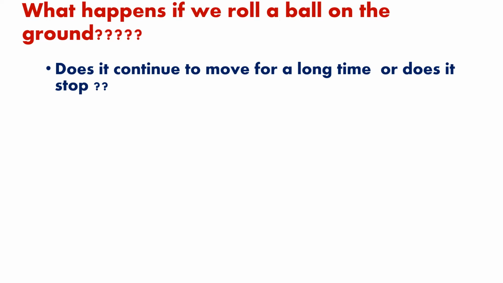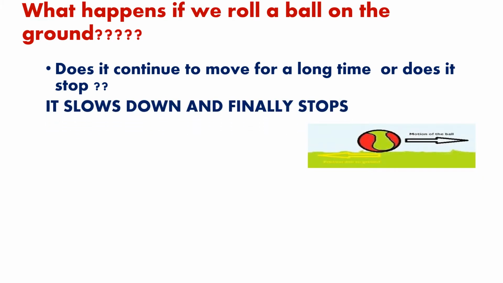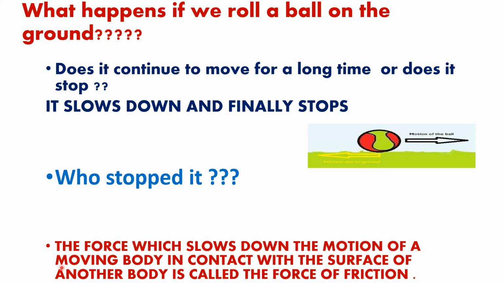So just think about it. When you kick the ball, after some time, what happens? It slows down and finally it stops. Isn't it? Now, who stopped the ball here? You can see there is nobody who is stopping the ball, but the ball stops. This ball will keep moving for some time and then it will stop. So why does the ball stop after some time? Who stopped it? So what is the answer?